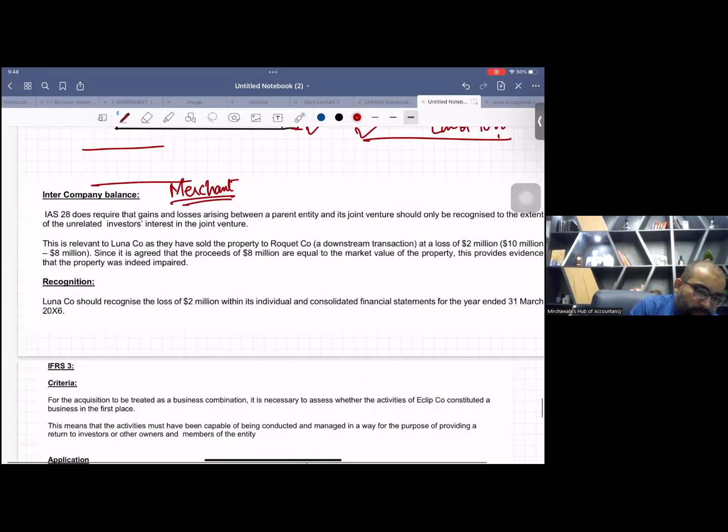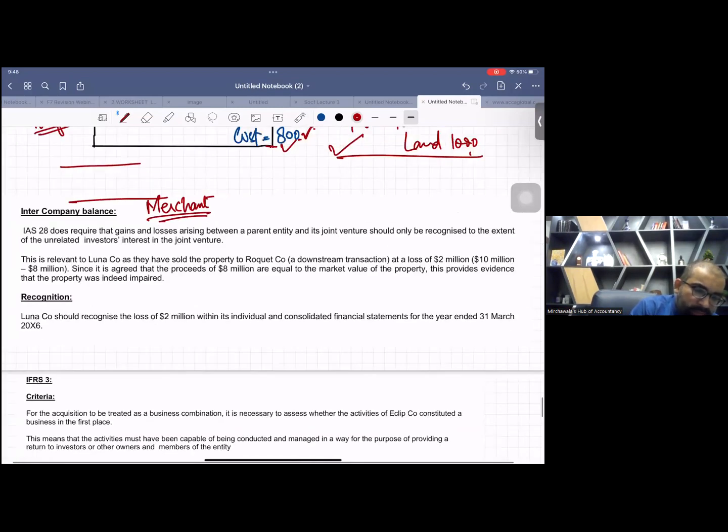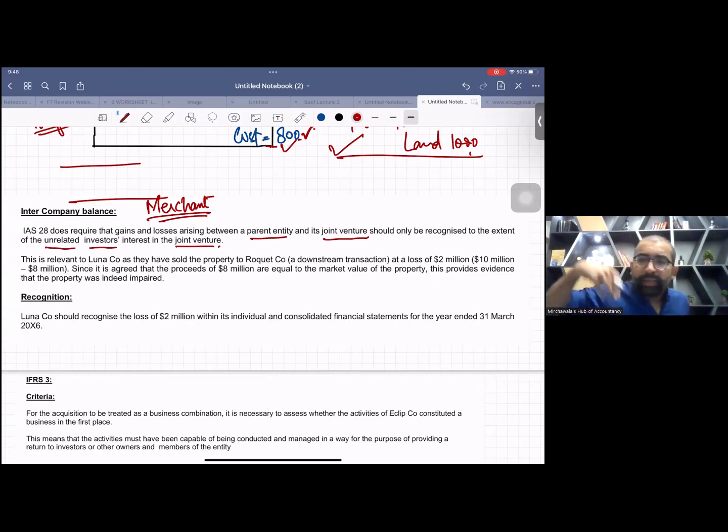IAS 28 requires that gains and losses arising between the parent entity and its joint venture should only be recognized to the extent of the unrelated investor's interest in the joint venture, right? If this was a genuine URP, then definitely you have to adjust because we are the 50% part, the half body of that joint venture is us. So unrealized profits and unrealized losses should be adjusted up to the extent of your holding percentage. This we have studied in associates as well.